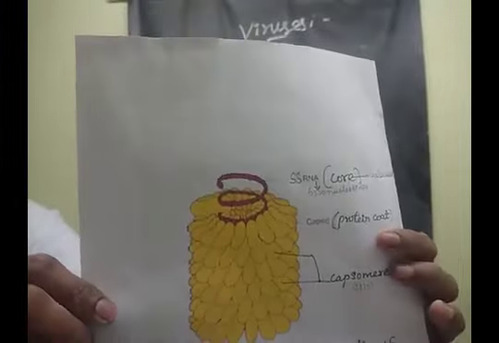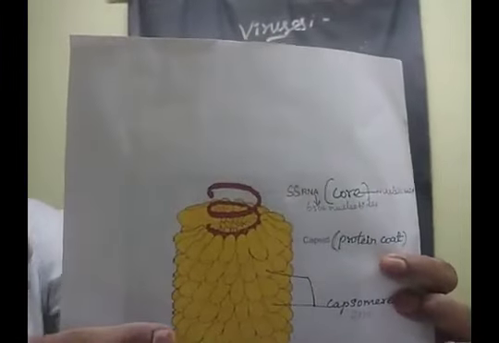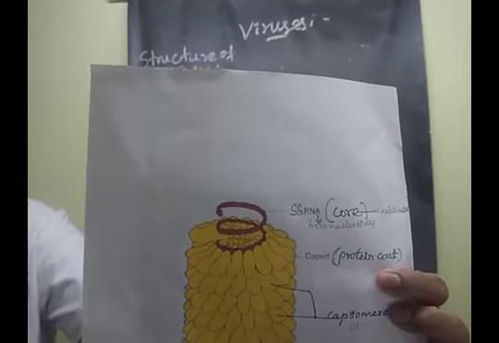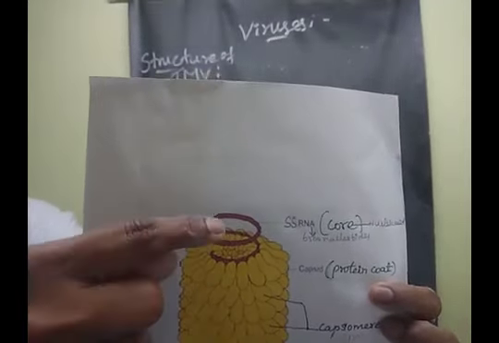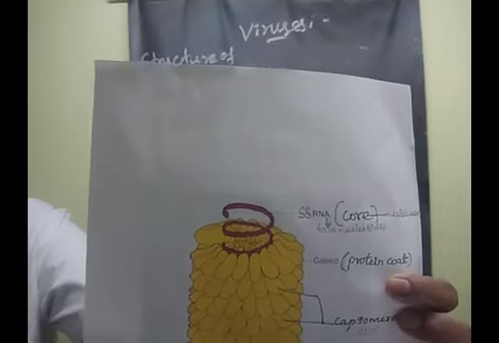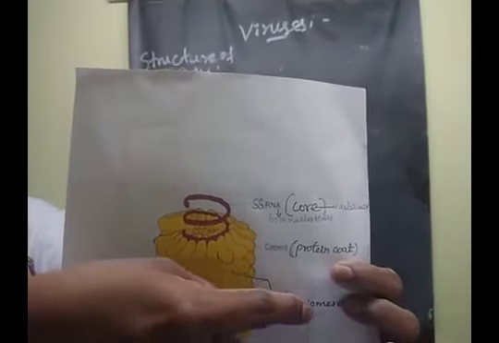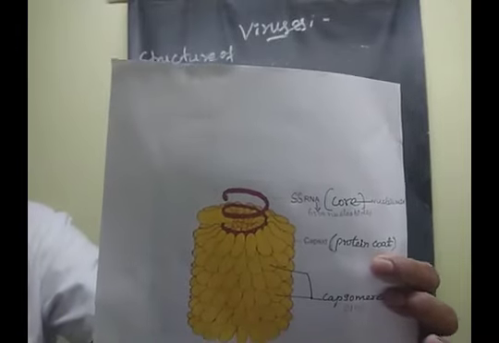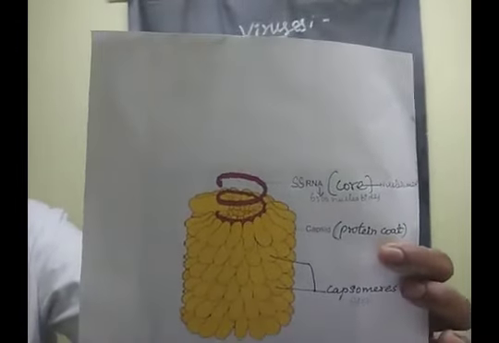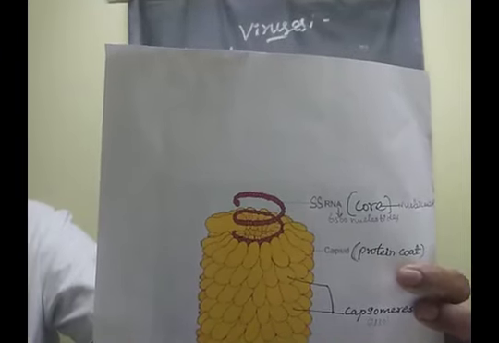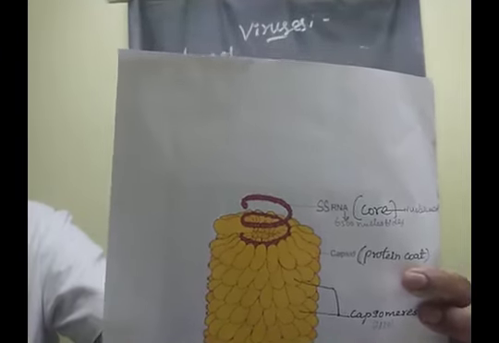In the protein coat region, the individual identical subunits surround the central core, children. Each single protein subunit is known as a capsomere. Clear? Have you understood, children? Say yes or no? Yes.